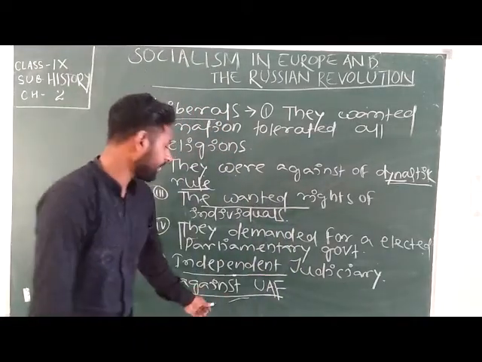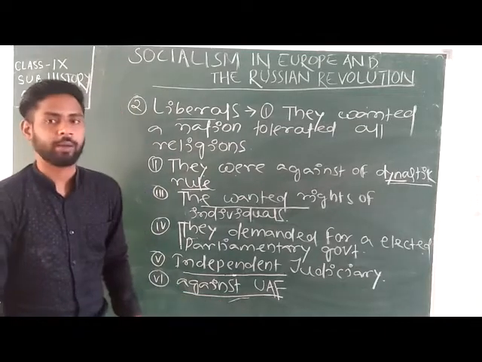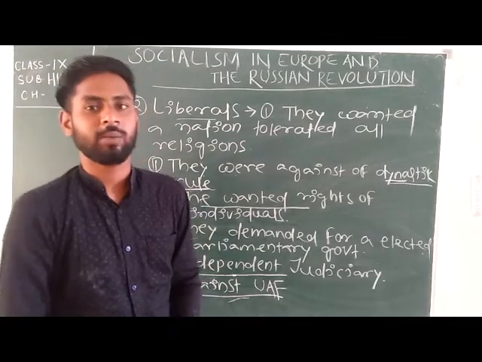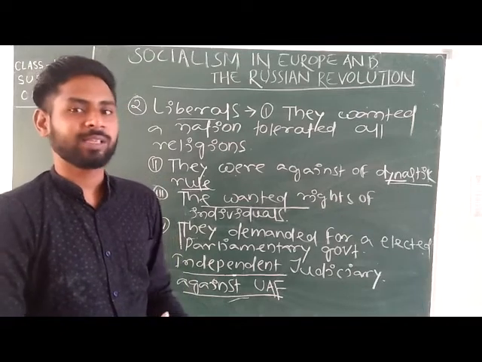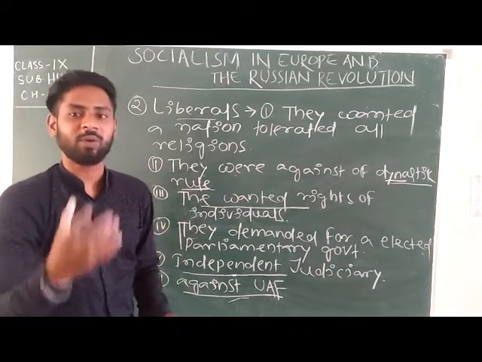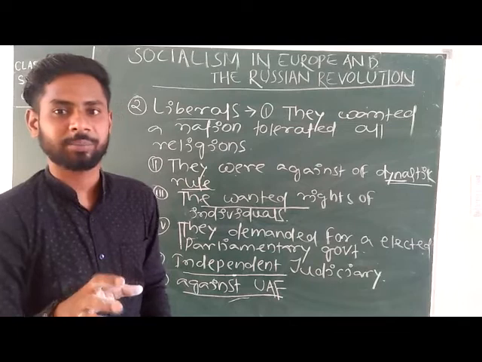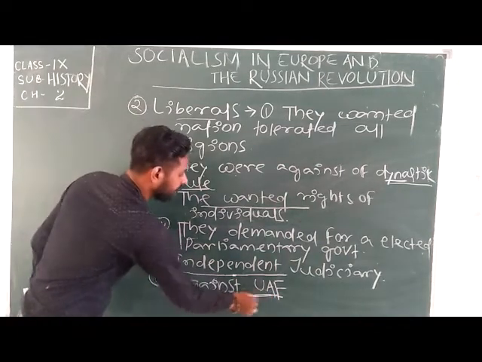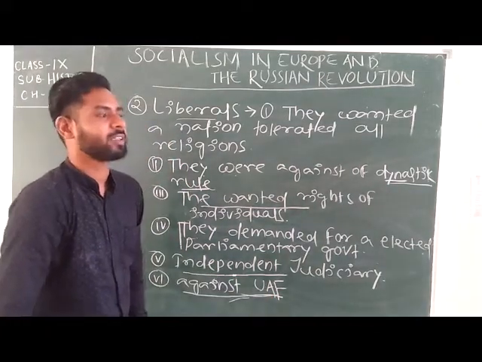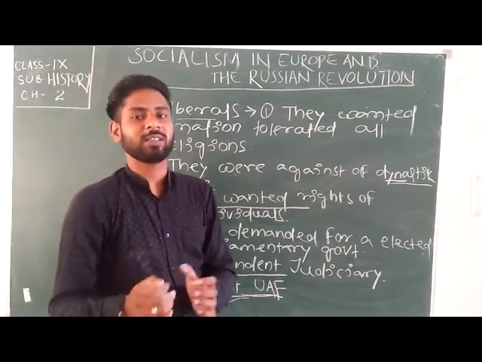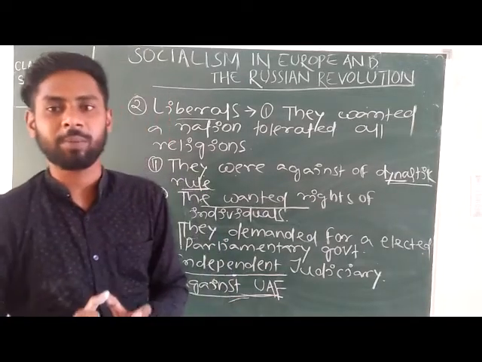But they were against UAF, or universal adult franchise. In simple words, they wanted to form a democratic nation, but they opposed the universal adult franchise.